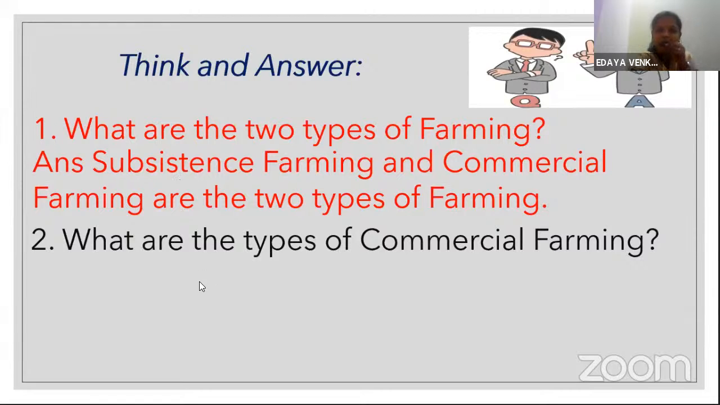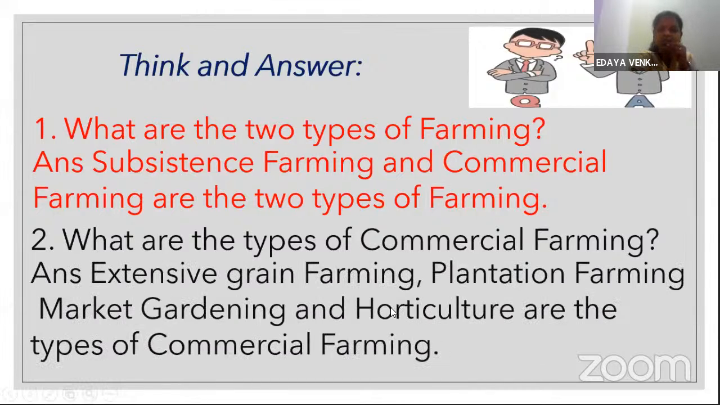So I was talking about only Mumbai students, but here are many more students from Maharashtra. You all also can search about greenhouse farming. Check the possibilities of greenhouse farming in your area. As Sakshi told, very nicely she has answered in a full sentence. So the answer is extensive grain farming, plantation farming, market gardening and horticulture are the 4 types of commercial farming.